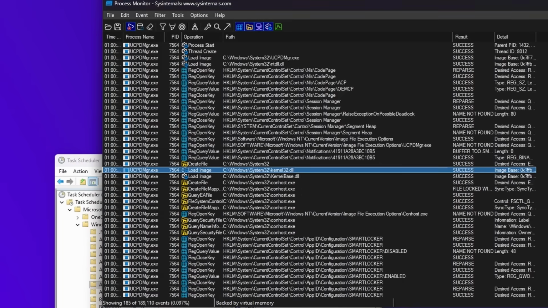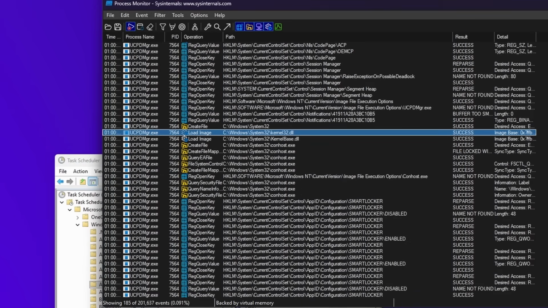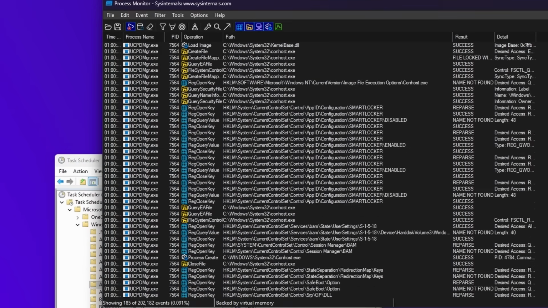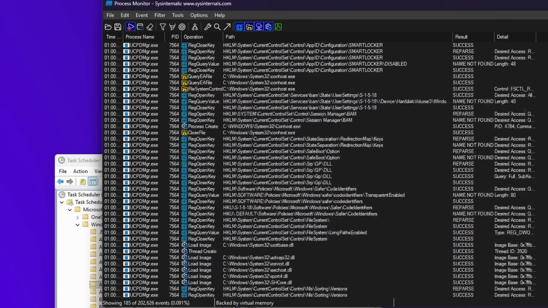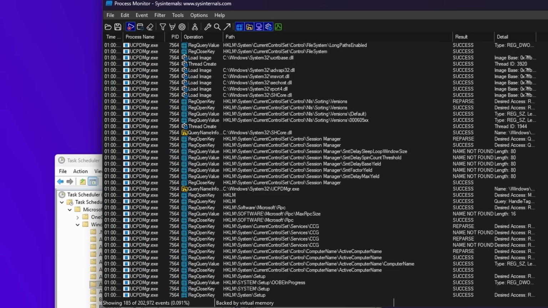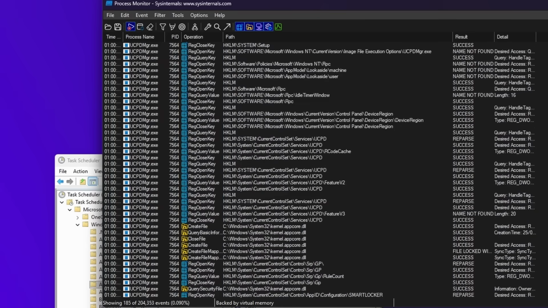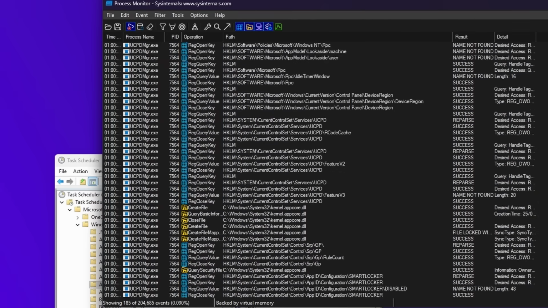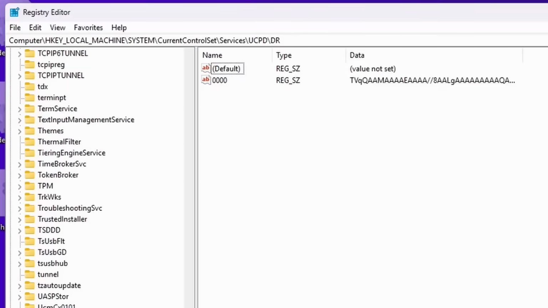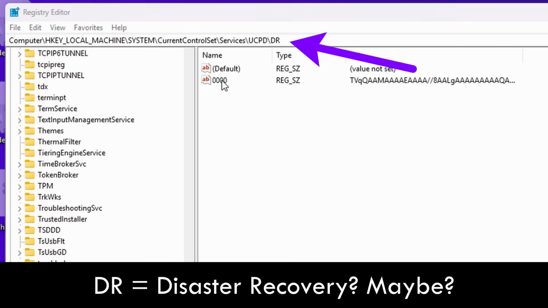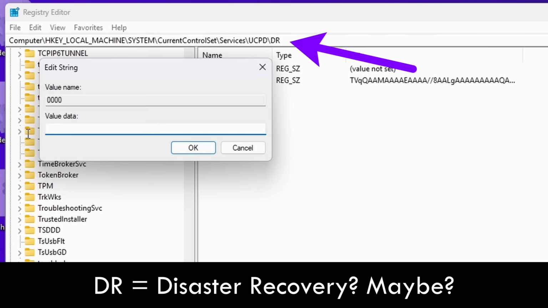As we can see in Procmon, a heck ton of things. In just under 100 milliseconds, UCPD.mgr silently queried and wrote a load of registry keys. Its job appears to be ensuring those keys stay unchanged, and if they're not, it restores them. Very interestingly, we see that the binary backs itself up in a special key of the registry. Really feels like malware persistence tactics in some way.